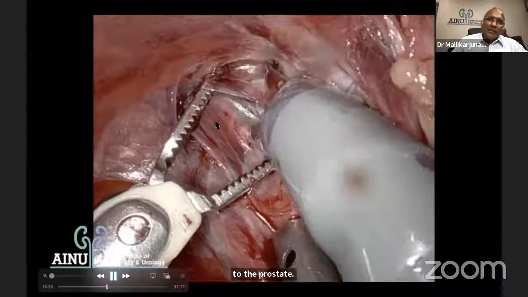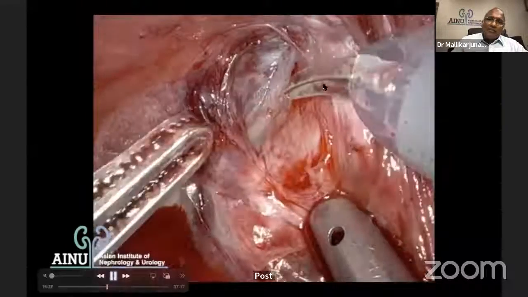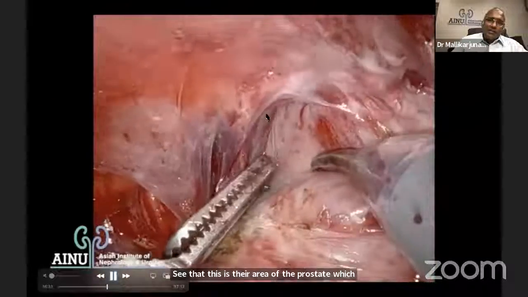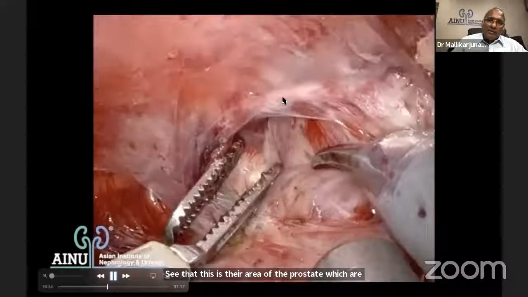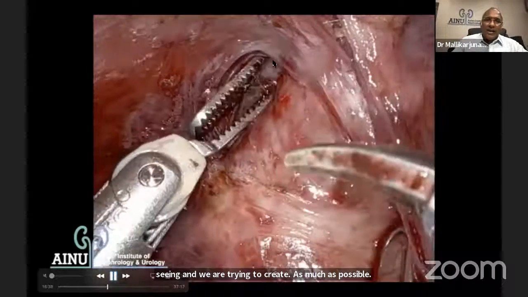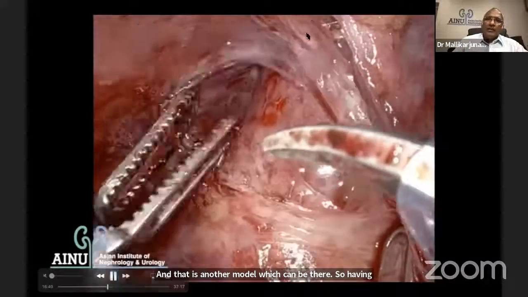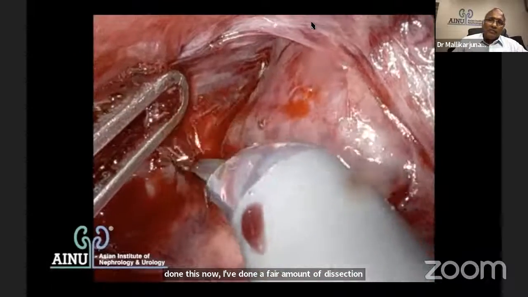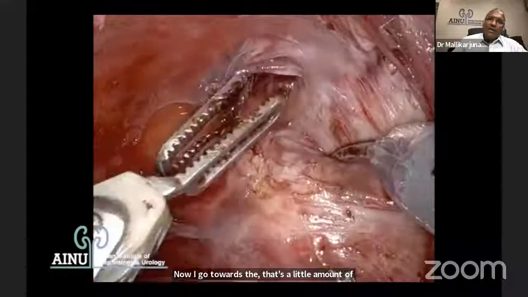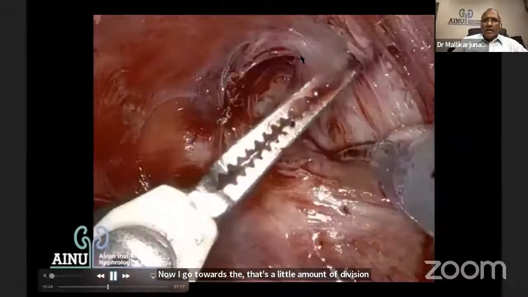Multiple veins and a nerve bundle. See that? This is the area of the prostate which we are seeing, and we are trying to preserve as much as possible. And that is the nerve bundle which is going to be there. So having done this now, I have done a fair amount of dissection. Now I go towards the urethra. That's a little amount of division what we require to proceed. Okay, I go towards the apex of the prostate.